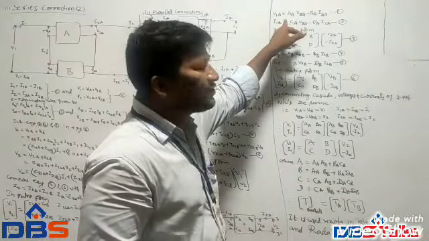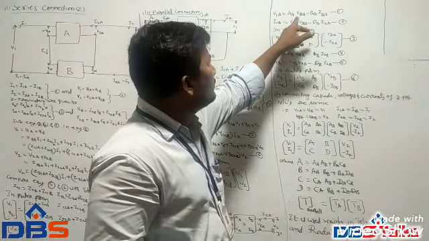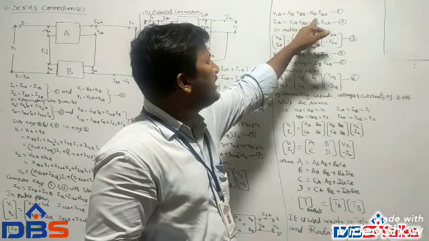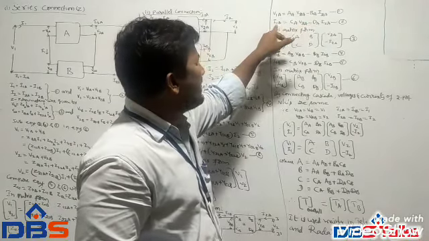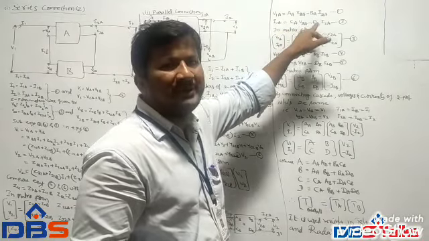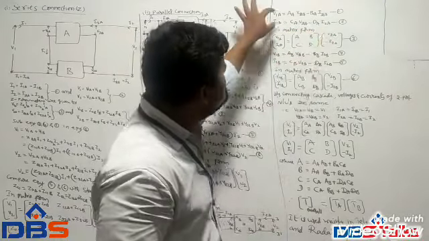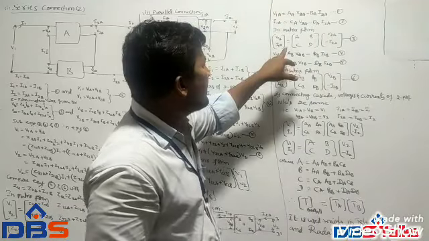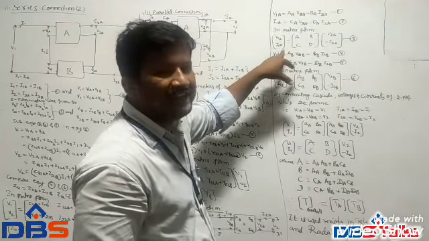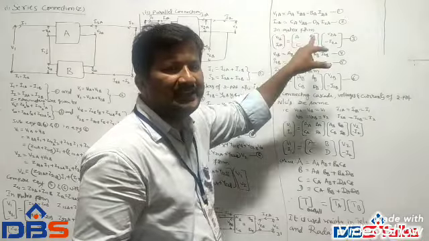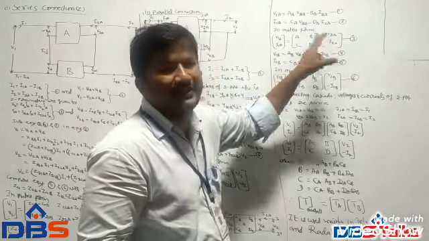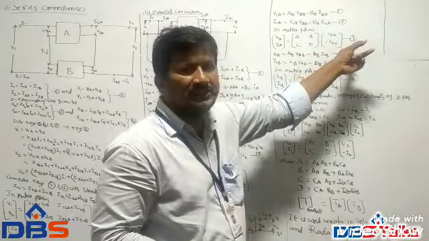So V1A equal to AA V2A minus BA I2A, I1A is equal to CA V2A minus DA I2A, taken as equations 1 and 2. These two equations in matrix form: V1A I1A is equal to AA BA CA DA times V2A minus I2A, taken as equation 3.